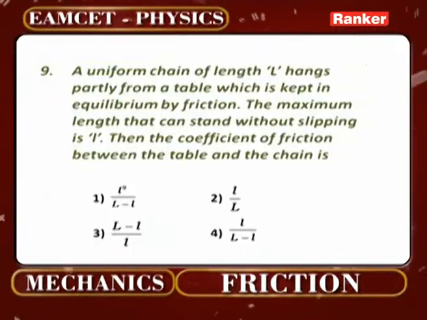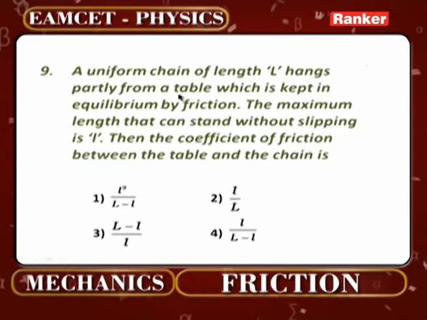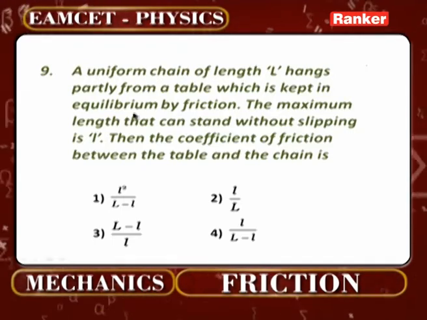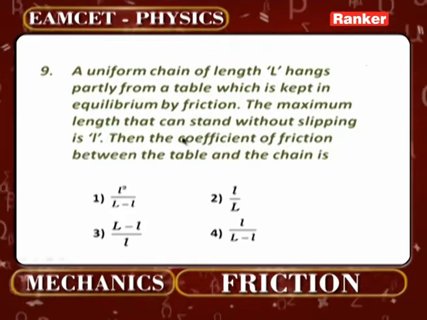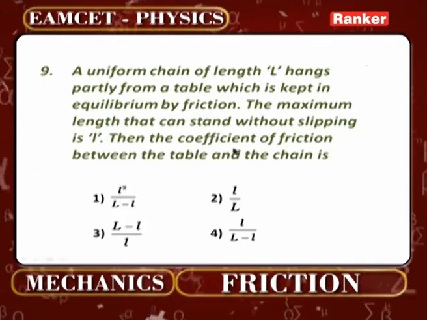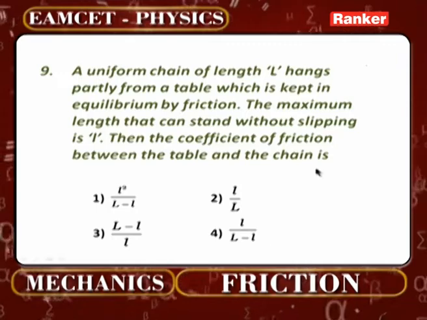A uniform chain of length L hangs partly from a table, which is kept in equilibrium by friction. The maximum length that can hang without slipping is l, small letter. Then the coefficient of friction between the table and the chain is how much?